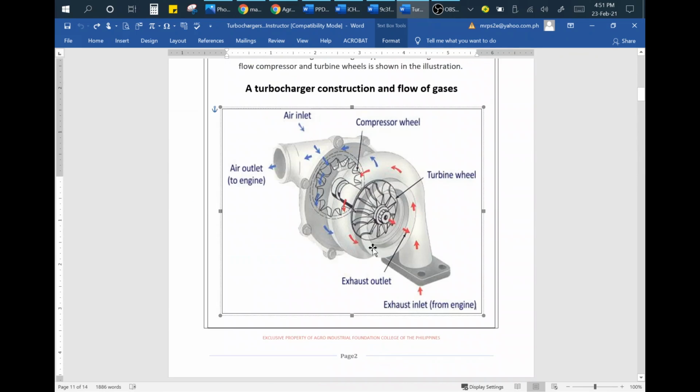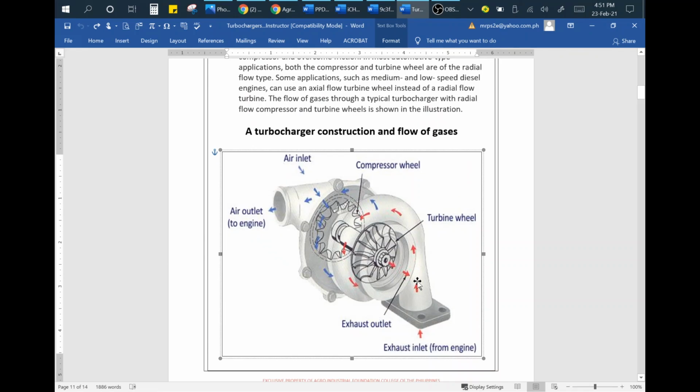And then, for example, draw a turbocharger construction and flow of gases. So I will give you an example of drawing here. So you have to paste. So you have to use WPS.